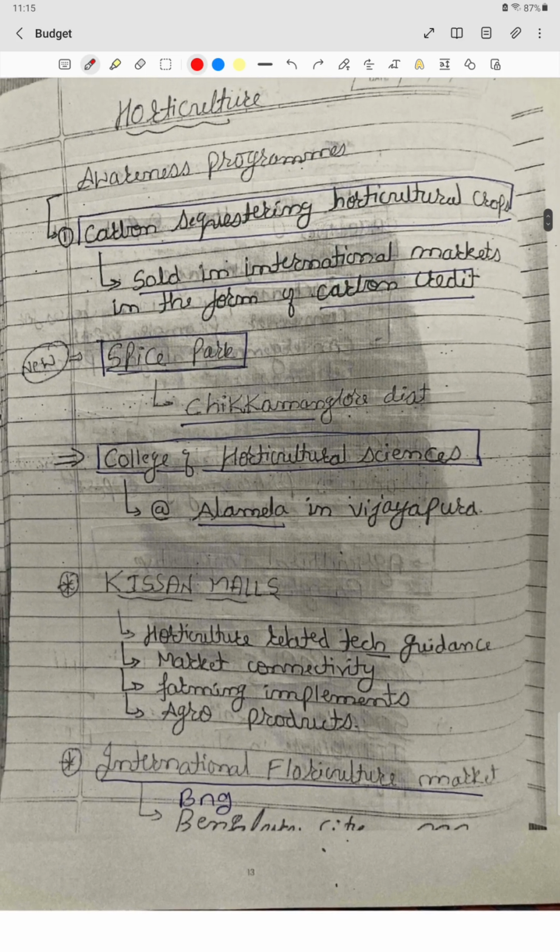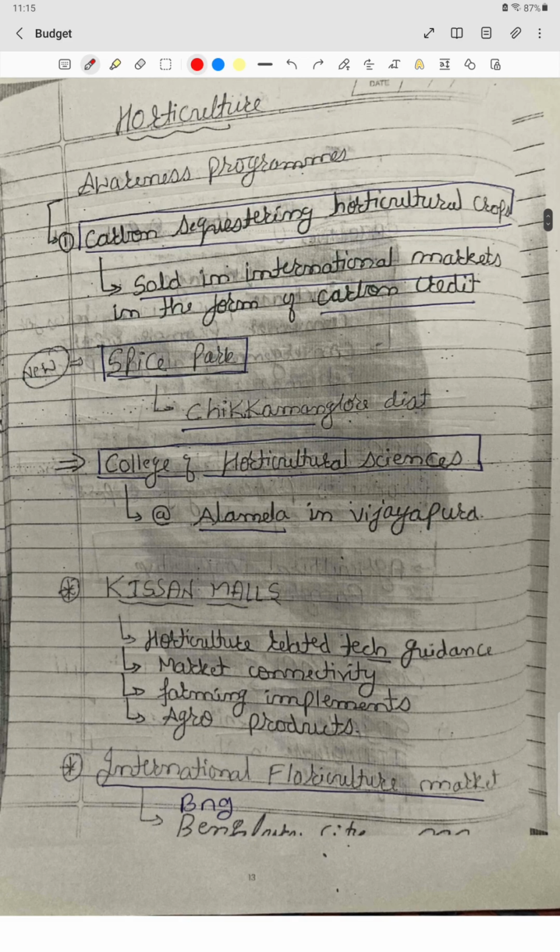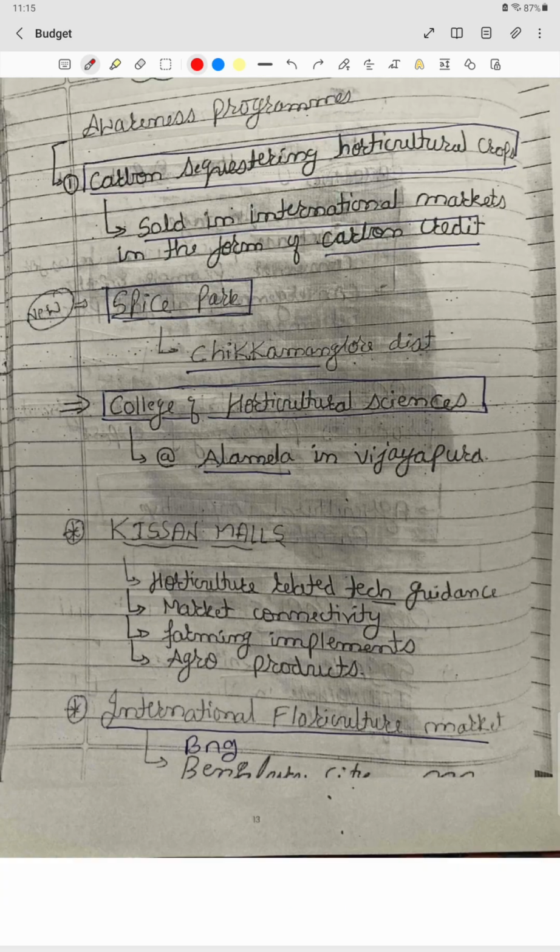Then we have some information related to the horticulture sector. Carbon sequestration in horticulture crops: basically these will be sold in international markets in the form of carbon credits. Those farmers who grow trees to sequester carbon will be earning these credits. These credits will be further shared in the international market, from which they can make some profits.